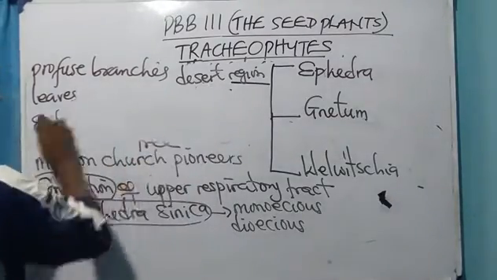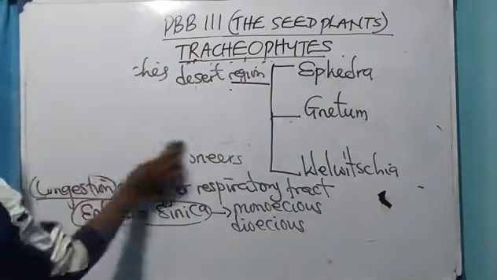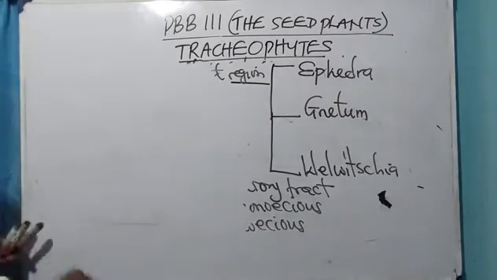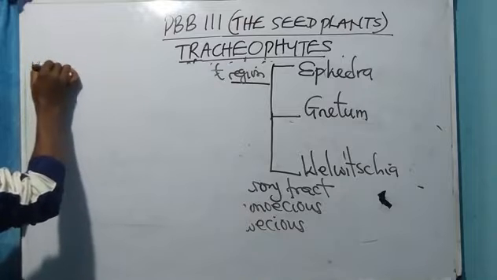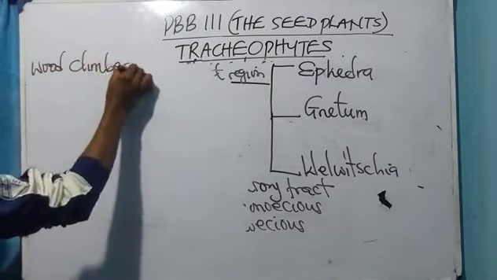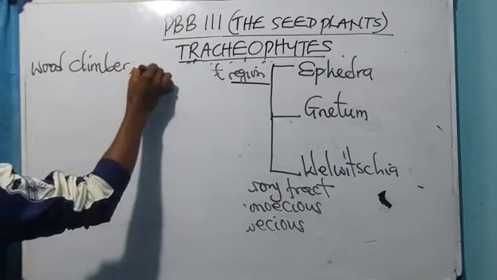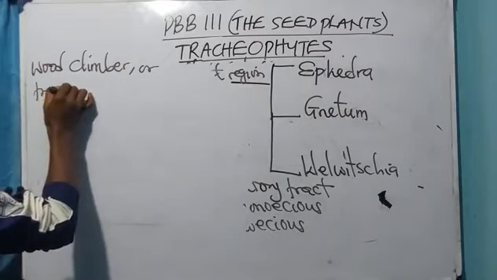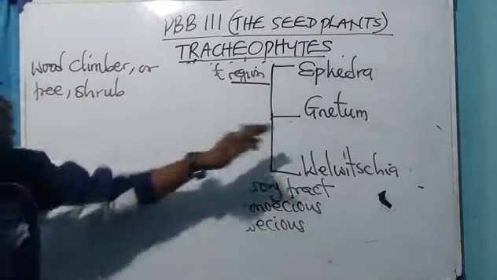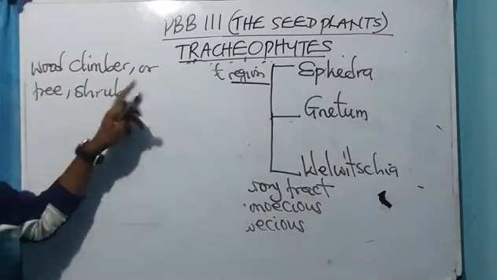We now have Gnetum. The Gnetum is a woody climber or tree or shrub. The Gnetum is a woody climber or tree or what?